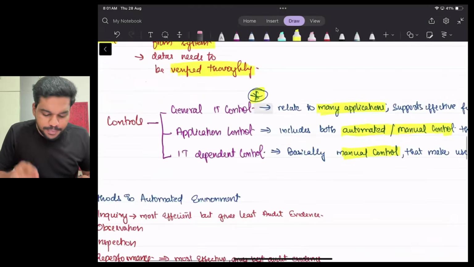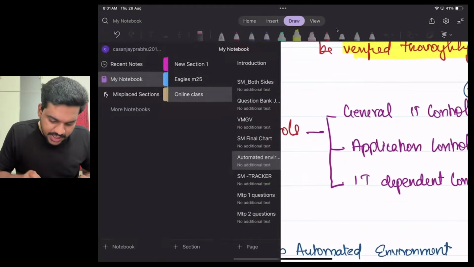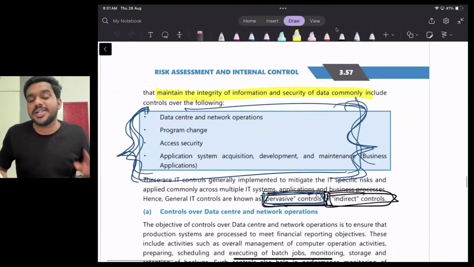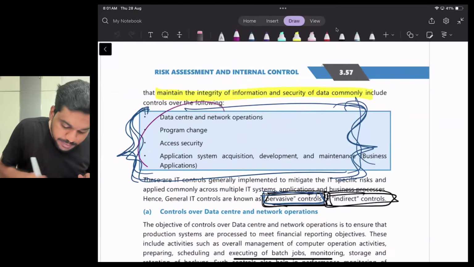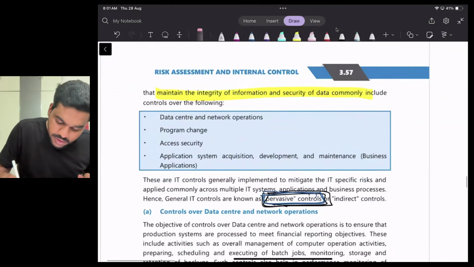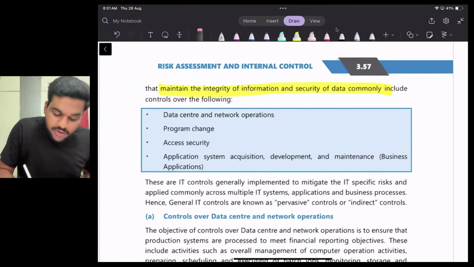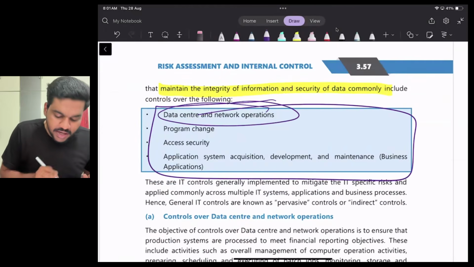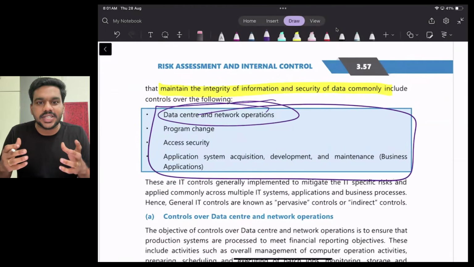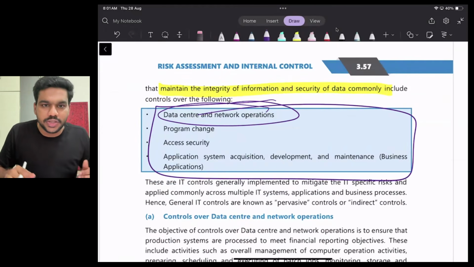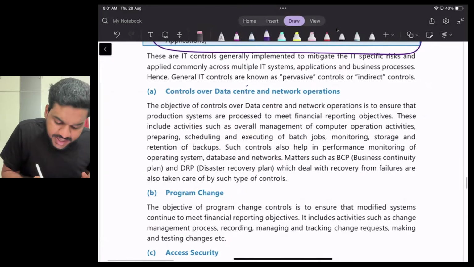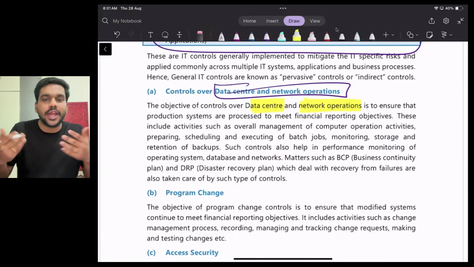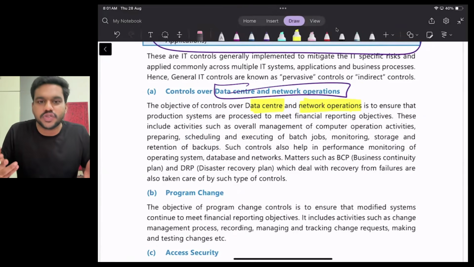Okay, now I have placed a star mark here. What is that? See, general IT control, that is another topic. What are the 4 areas where you can implement general IT control? This is not the types of general IT control. These are the 4 areas where you can use general IT control: for data center network operation, for your data protection, for your operational purpose. See, data center and network operation, for your data center as well as your operations, you can use general IT control. What is your purpose of using general IT control?